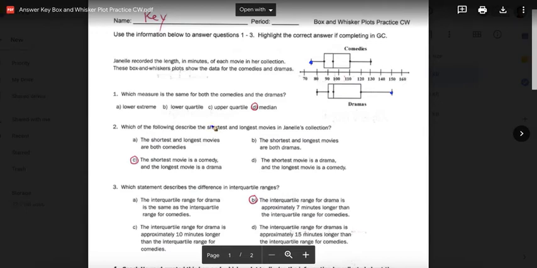Which statement describes the difference in the interquartile range? The interquartile range for drama is approximately 7 minutes longer than the comedy. Okay, so how did I get that? Well, look here, 120. This is about 90, so 120 minus 90 is 30. And then here we have about 110 and maybe 87, so 110 minus 87 is 23. So look, you can see drama is about 7 minutes longer. So B. That was the best choice.